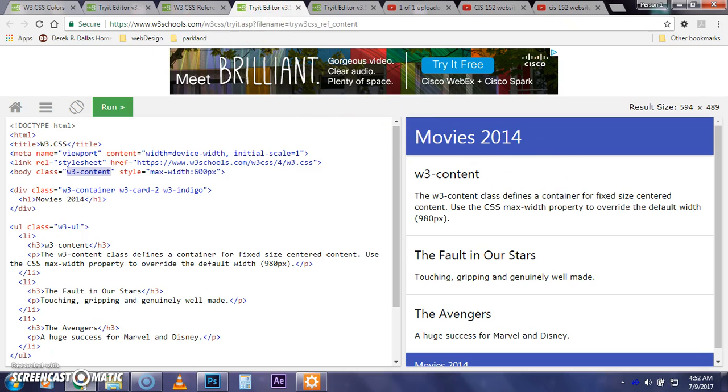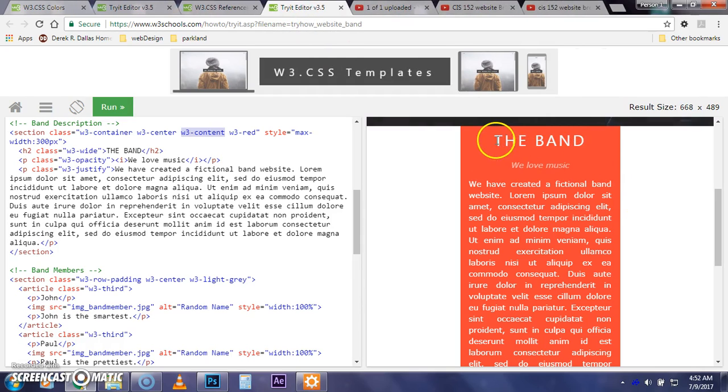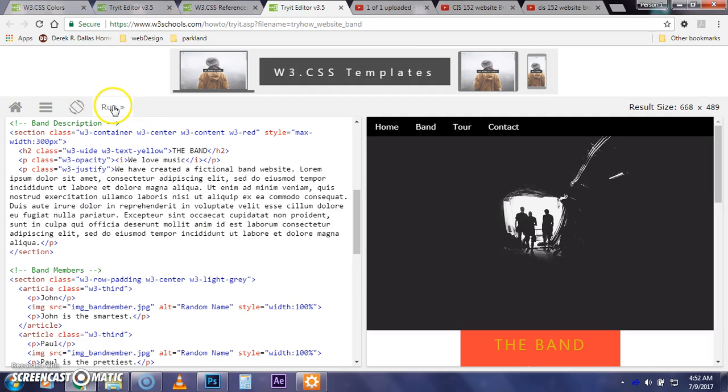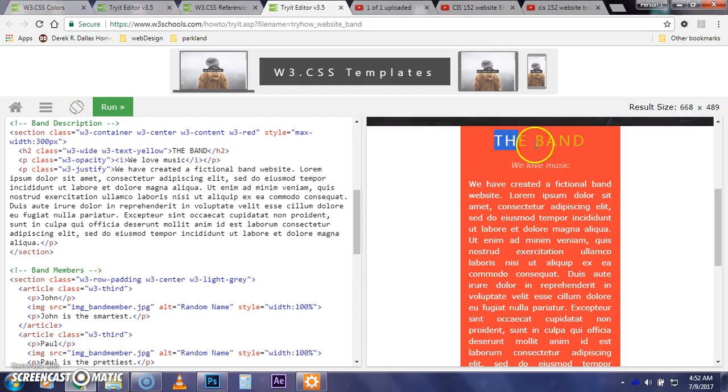So if you were working here, I'm going to close some of these out, and let's say we wanted to change this color to be something else, class W3, let's see. So it'd be W3 and then a color. Let's see if we can get, I'll just say yellow for now. Let's see if that's right. And there you go. You can see that it's now yellow. And we could change other elements as well. But that's how you would change the color, kind of control the color, that's one way to do it, if we wanted to just do something that was already there.